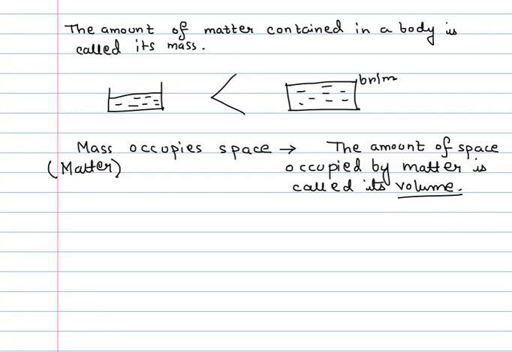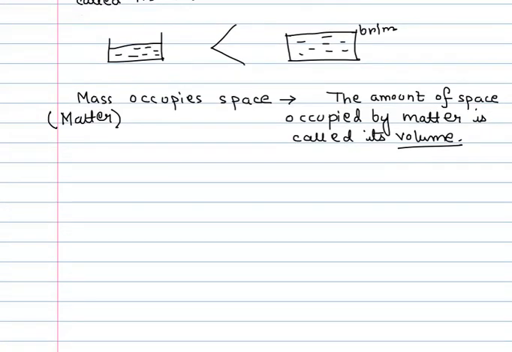And we can do a very simple, very brief experiment which will demonstrate the fact that yes, matter does occupy space. We can take a glass tumbler like this, and within that tumbler we can place a glass. Now suppose this glass contains water up to this level. This is the amount of water which is initially present in the glass.